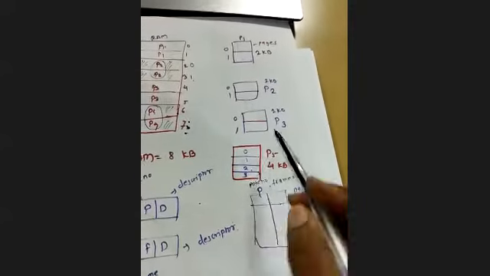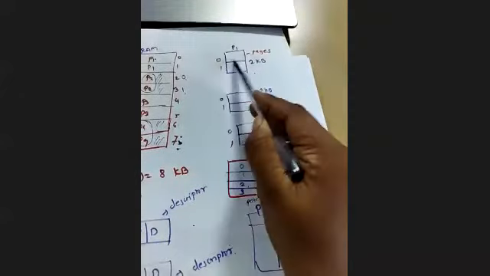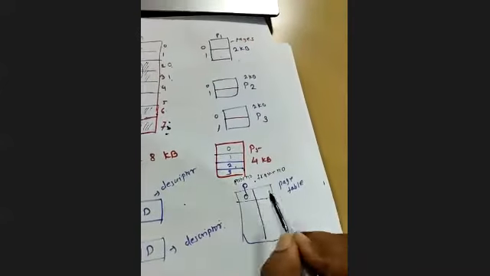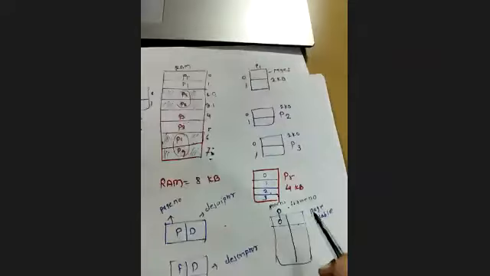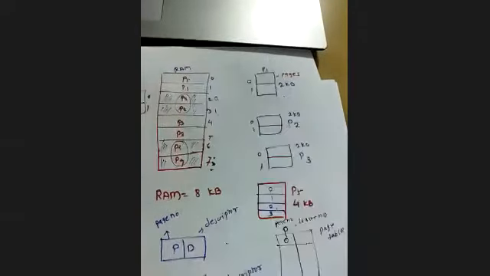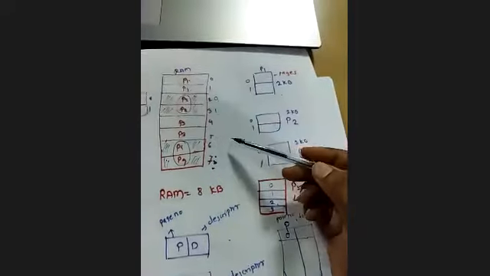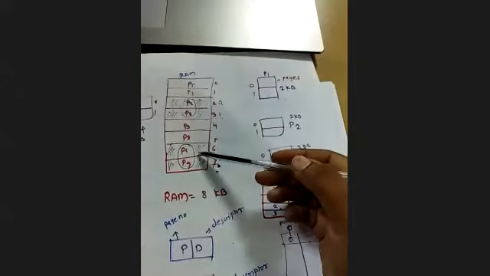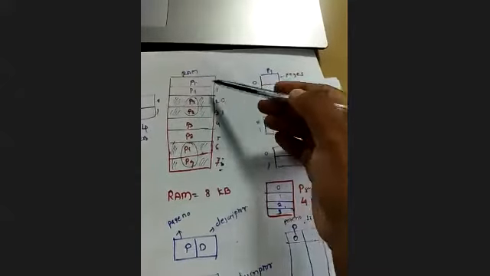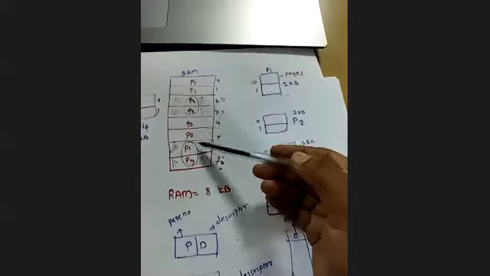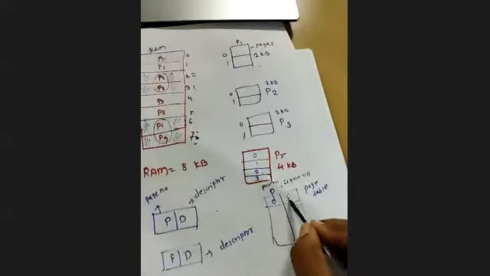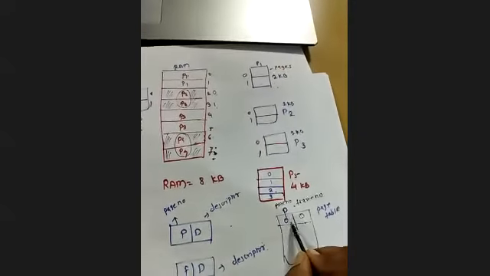that this page, for example P1, this 0th page is present in the RAM at the 0th frame. Here coincidentally we have contiguous memory available, so we have allocated like this in a continuous manner, right? So in the 0th frame, the 0th page was available.